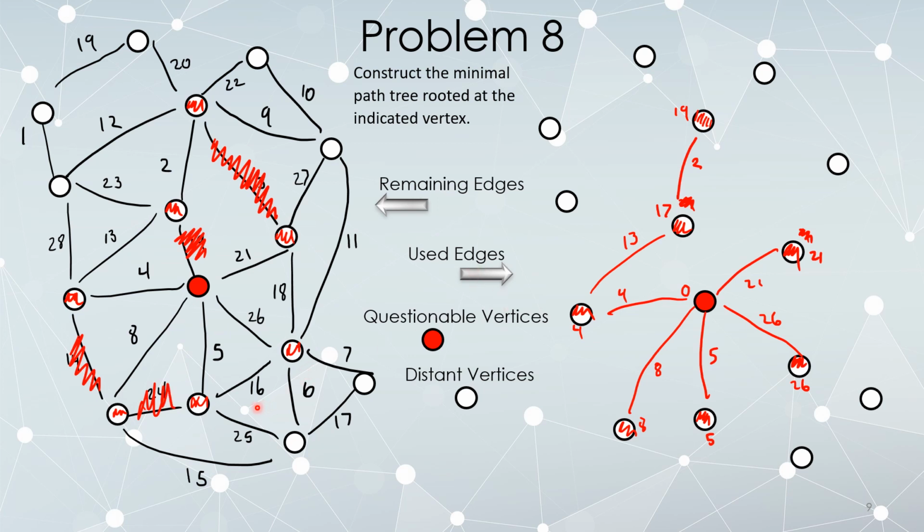How about this edge right here, 16? Well, when we put this in, we see that 5 plus 16 is actually less than 26. So I update that with its new distance of 21. Since I have updated a distance on an already connected vertex, I delete every other edge connected to it.